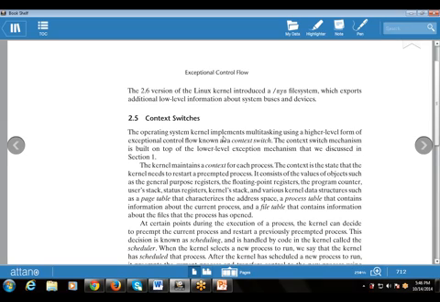The kernel maintains a context for each process. It is the responsibility of the kernel to maintain a context for each and every process. It consists of the values of objects such as general purpose registers, floating point registers, control flow registers, the process table, and the file table that contains information about the processes.